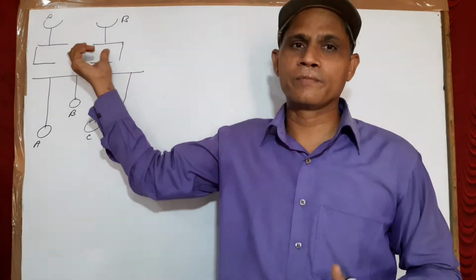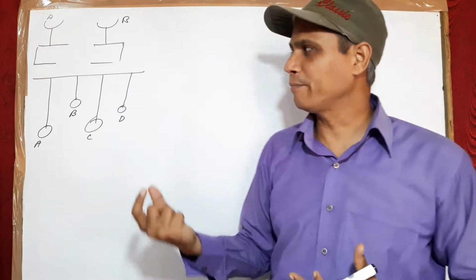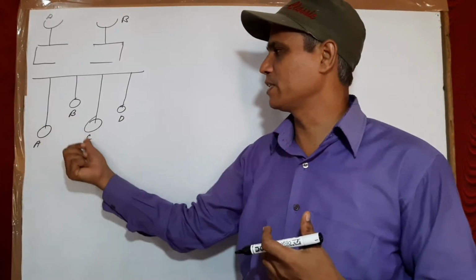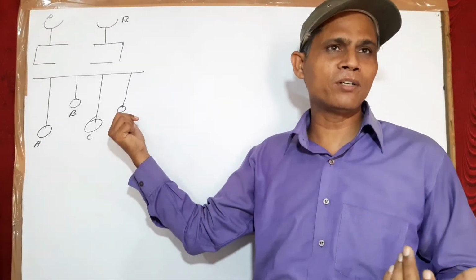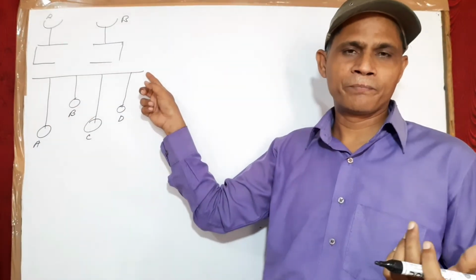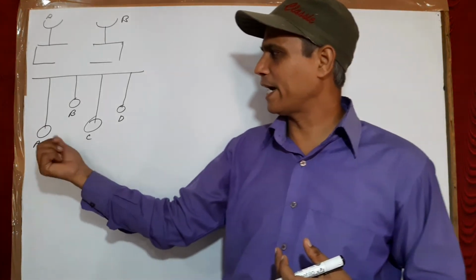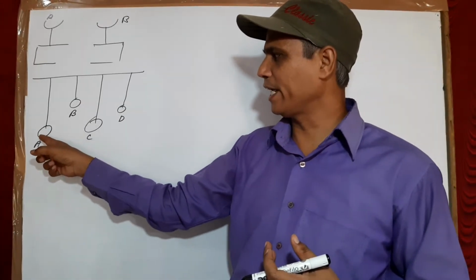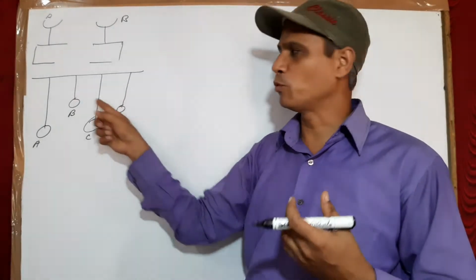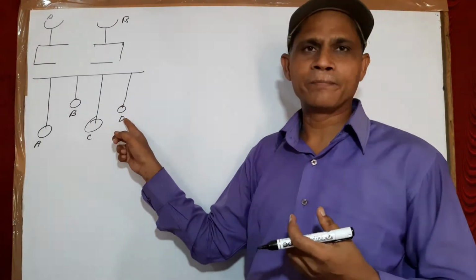Similarly, the next experiment: suppose you have four pendulums, A, B, C and D, hung with the help of a rubber string. You can see from the diagram that the length of A and C is the same, B is less, and D is a little bit more than that of B.